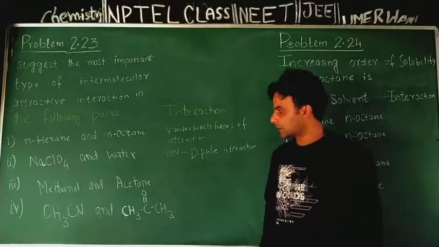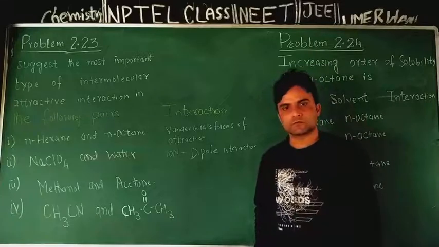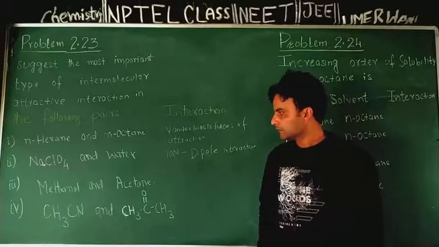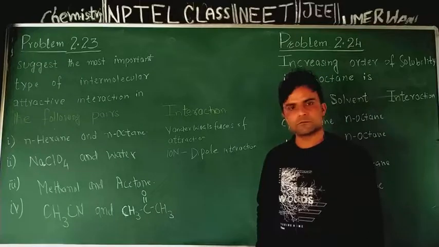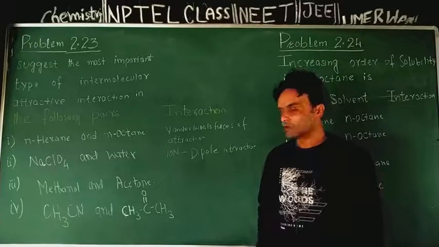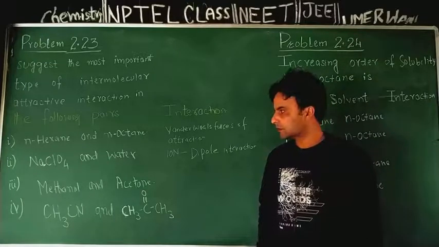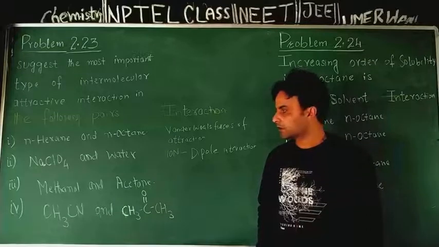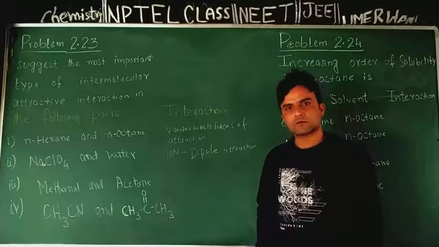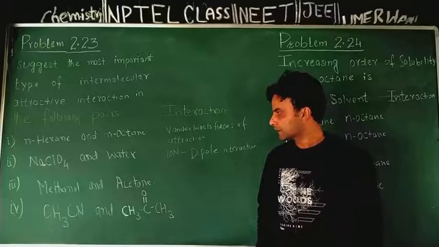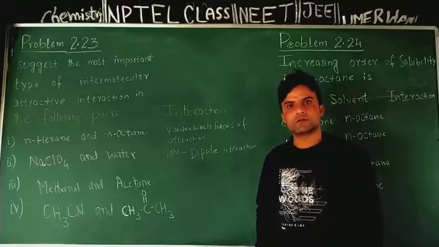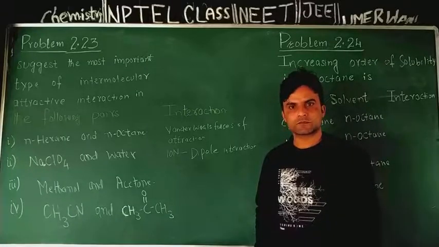Coming to the third part, methanol and acetone. Both these are organic molecules. In addition to carbon and hydrogen, there is presence of OH bond in methanol, which is polar, and there is presence of carbon oxygen bond in acetone.